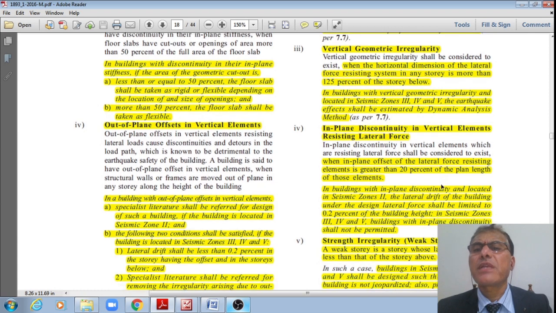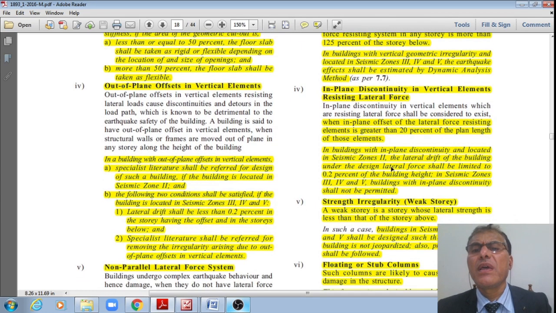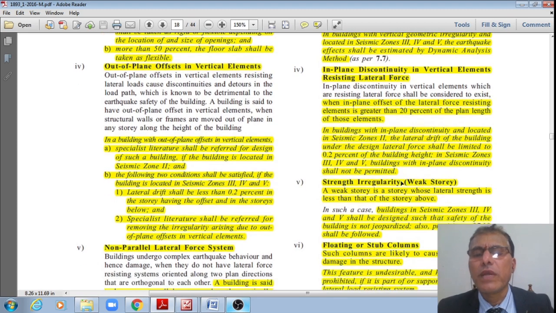Then next one is in-plane discontinuity in vertical elements resisting lateral forces. It shall be considered when the in-plane offset of the lateral force resisting elements is greater than 20% of the plan length of those elements. However, here also, if the building is located in zone 2, lateral drift of the building under the design lateral forces shall be limited to 0.2% of the building height. However, if the building is located in zones 3, 4, 5, in-plane discontinuity shall not be permitted. The code will not permit in-plane discontinuity for zones 3, 4, 5. It only permits in zone 2. Just make a note of it.